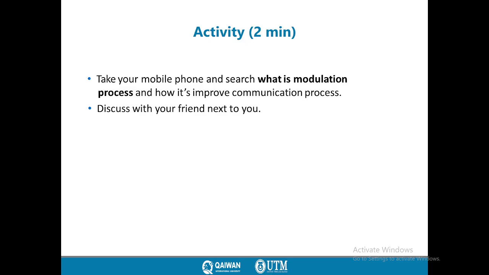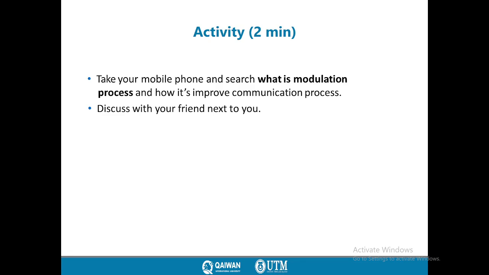Now we have an activity. Take your mobile phone and search what the modulation process is and how to improve a communication system. In this way, you have to find out the advantage of the modulation process.